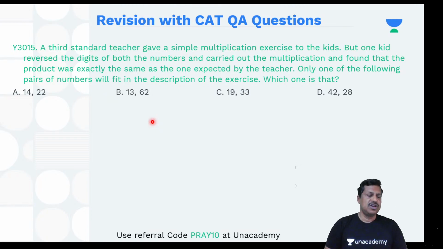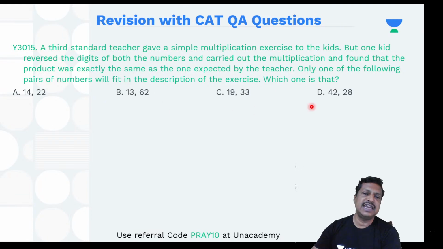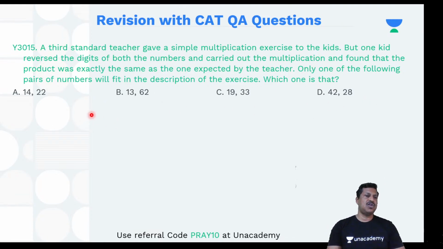In a normal scenario, you get some answer. In the second case, the student reverses the digits of the numbers and multiplies, and the answer remains the same. The best way is to pick an option and check whether the product is the same. But to check that, do I need to multiply? No. If I go for prime factorization, I'll be able to understand what is happening and what is not.